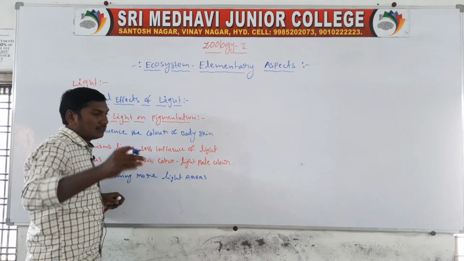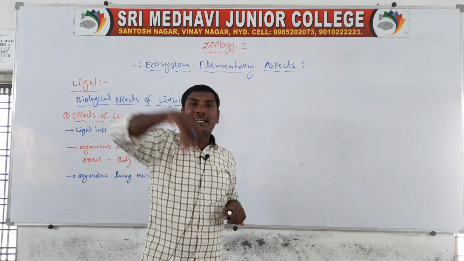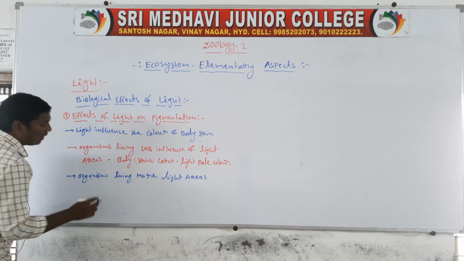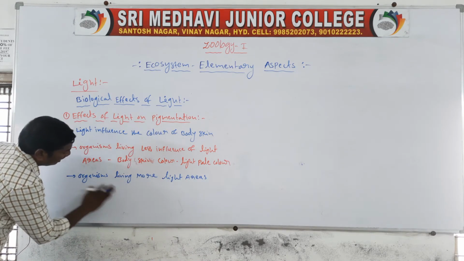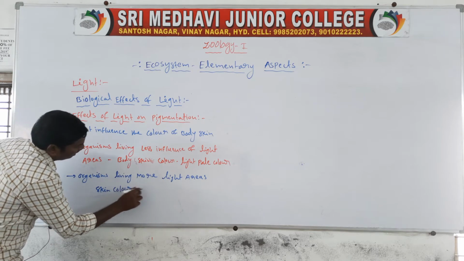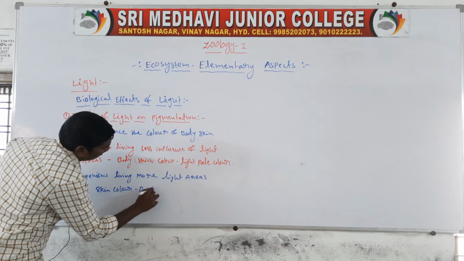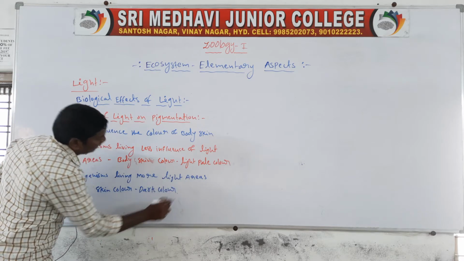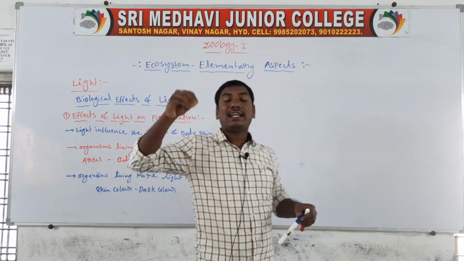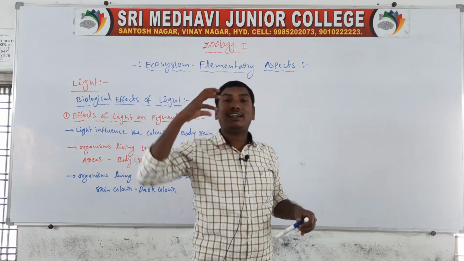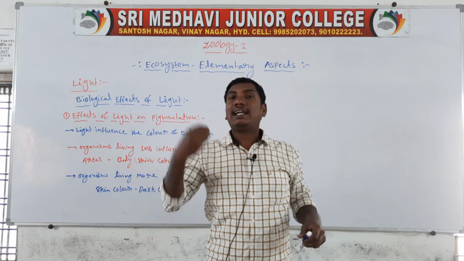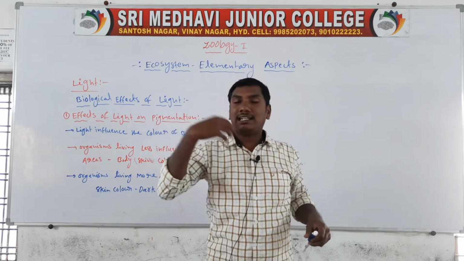More light areas means more influence of the light, so the organism's skin color is dark color, because the sunlight affects the body skin color pigmentation. With high pigmentation, the skin color is dark.